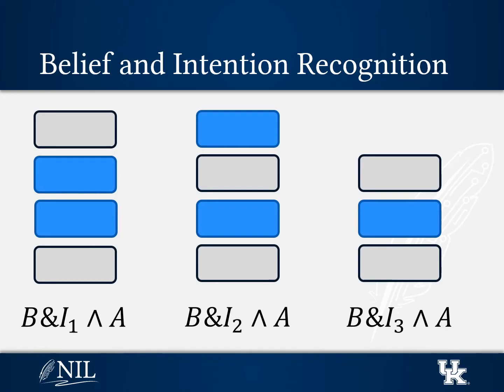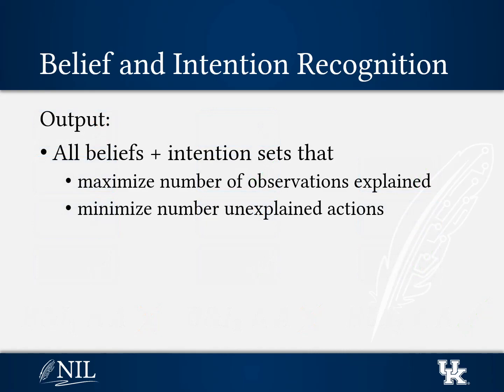We compile the observed actions into the problem and run the narrative planner for every candidate set of beliefs and intentions. The narrative planner not only generates a sequence of actions to achieve the author goal, filling in missing actions as necessary, it also makes a best effort to explain every action in terms of the beliefs and intentions of the characters who take them. It's possible that actions are explained by intended but not executed actions. The output of the algorithm is every set of beliefs and intentions that is able to maximize the number of observed actions that were explained, while introducing the fewest unexplained actions in order to generate those explanations.